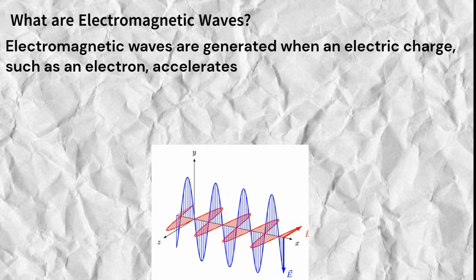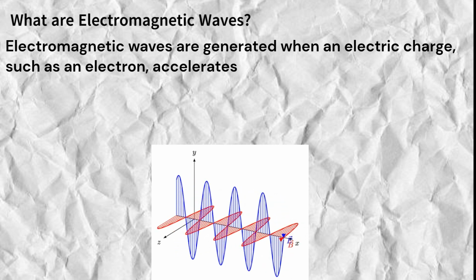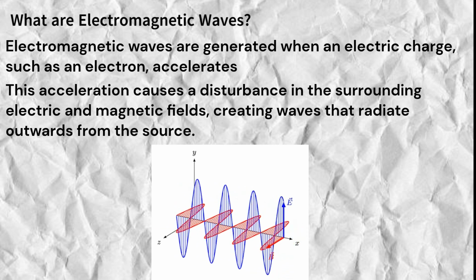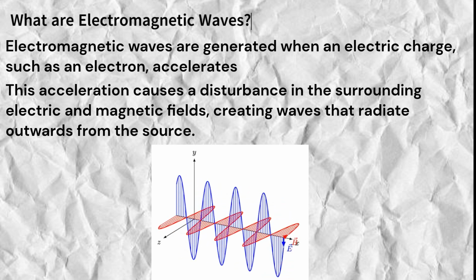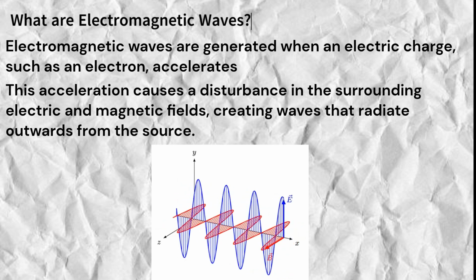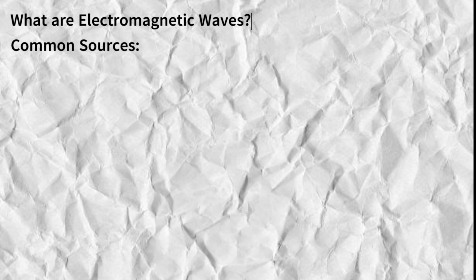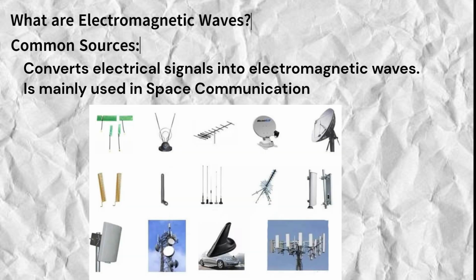Electromagnetic waves are generated when an electric charge, such as an electron, accelerates. This acceleration causes a disturbance in the surrounding electric and magnetic fields, creating waves that radiate outwards from the source. Common sources of electromagnetic waves include antennas used in communication systems, which convert electrical signals into electromagnetic waves. It is mainly used in space communication.